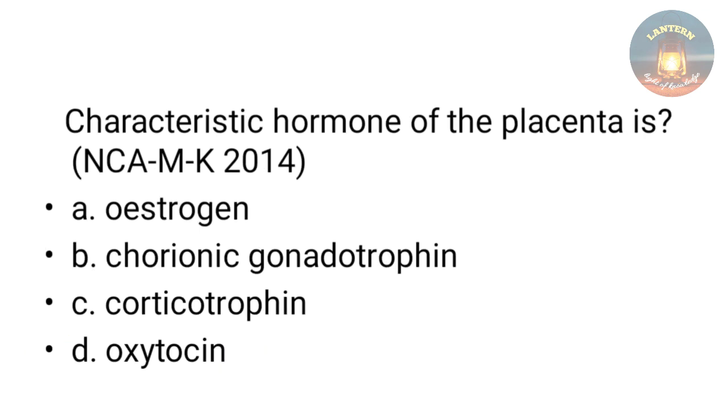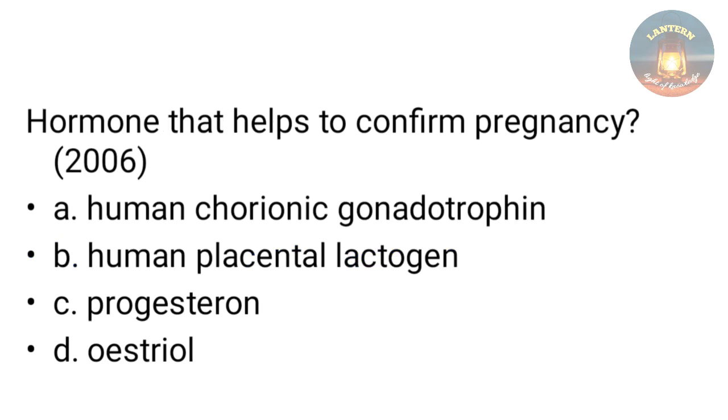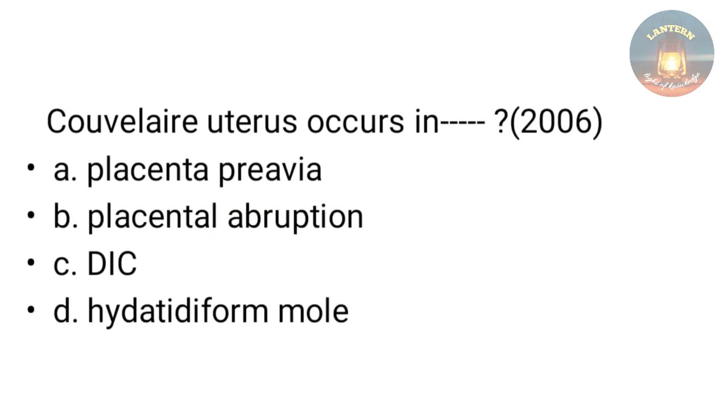Characteristic hormone of placenta is estrogen, chorionic gonadotropin, corticotropin, oxytocin. The answer is chorionic gonadotropin, HCG. Hormone that helps to confirm pregnancy is the same, it is HCG. Couvelaire uterus occurs in placenta previa, placental abruption, DIC, hydatidiform mole. The answer is placental abruption.